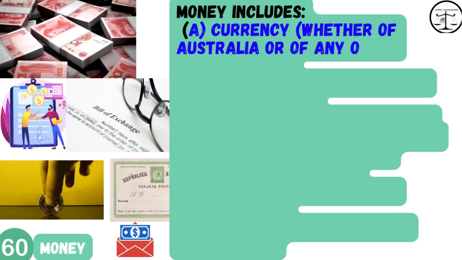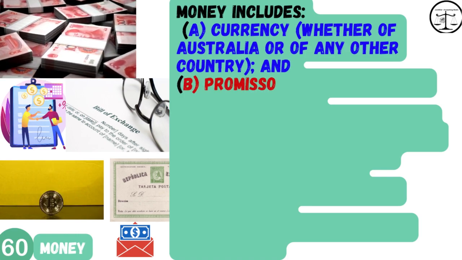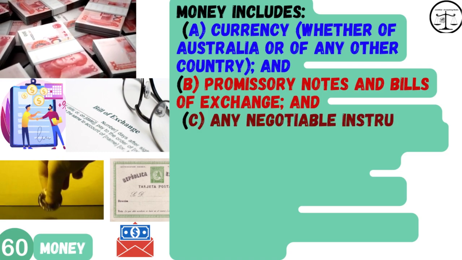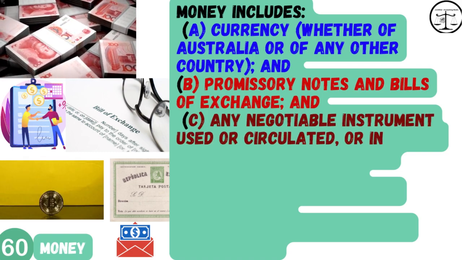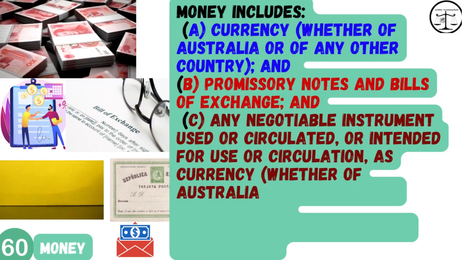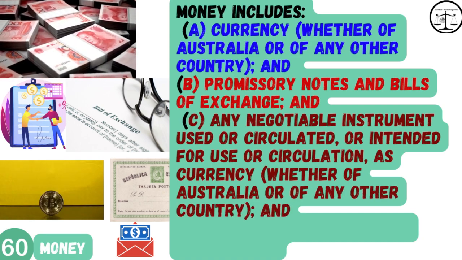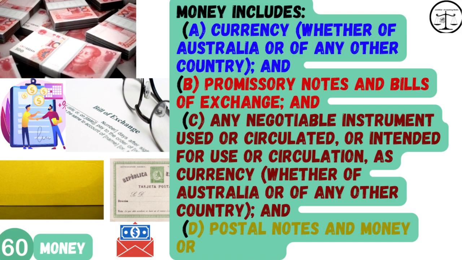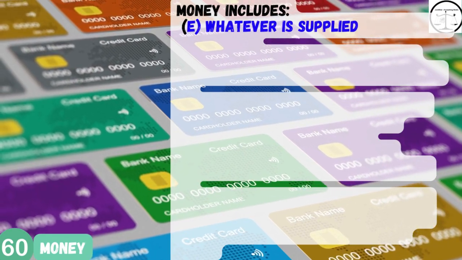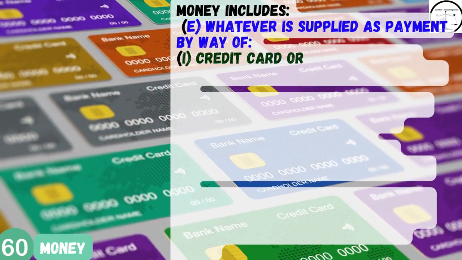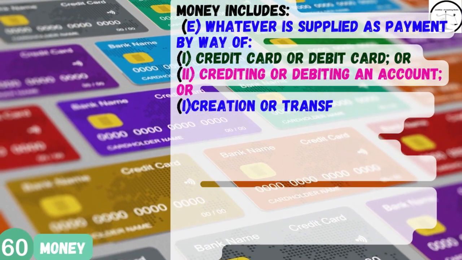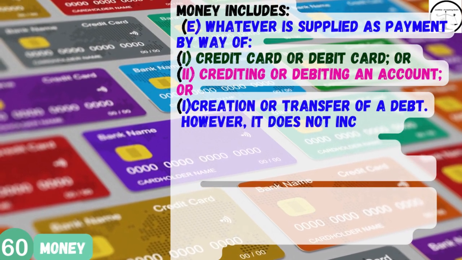Money includes A. Currency, whether of Australia or of any other country, and B. Promissory notes and bills of exchange, and C. Any negotiable instrument used or circulated, or intended for use or circulation, as currency, whether of Australia or of any other country, and D. Postal notes and money orders, and E. Whatever is supplied as payment by way of I. Credit card or debit card, or 2. Crediting or debiting an account, or 3. Creation or transfer of a debt.